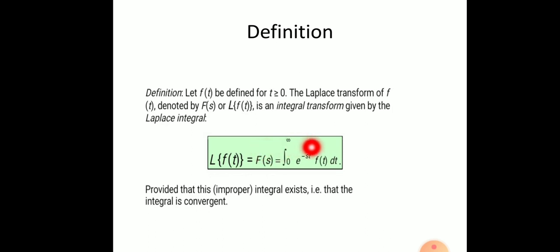This is equal to the integral from 0 to infinity of e to the power minus st f(t) dt. This is the basic formula of the Laplace transform of f(t), provided that this integral exists.